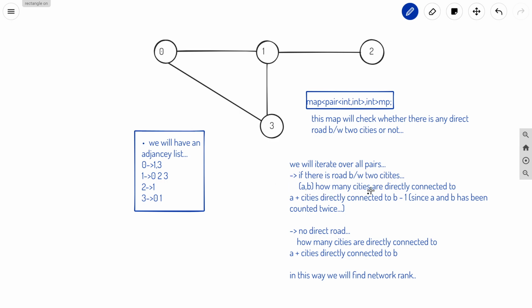So we will store these values and we will iterate over all the pairs of two cities. And if these two cities are directly connected, basically what we will do is count the total number of cities connected to city A plus the total number of cities directly connected to B, minus 1, because the road between A and B is counted twice. And if there is no such road between A and B, in this case we will not reduce by 1, and finally we will maximize this. So that's what we have done here.